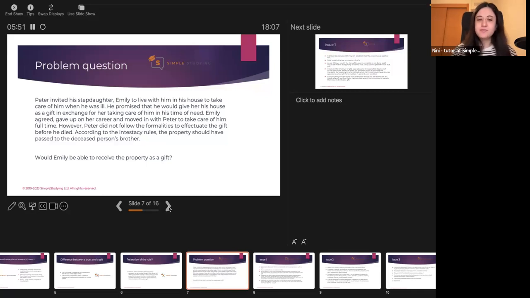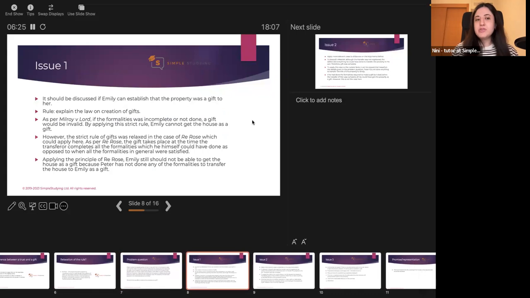That's the question. So you need to identify all the legal issues that arise on the problem question and assess it one by one by explaining what the rules relevant to this problem question are, the cases, all possible outcomes. So there can be different principles applying here, and your job would be to identify all possible interpretations of law based on this problem question.